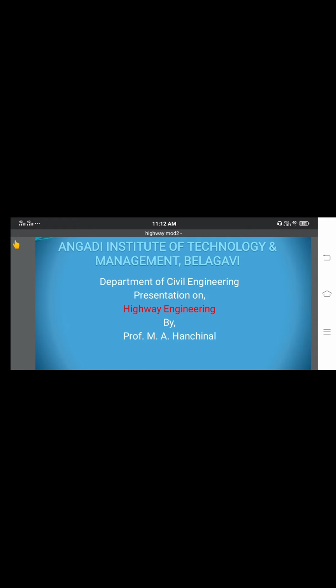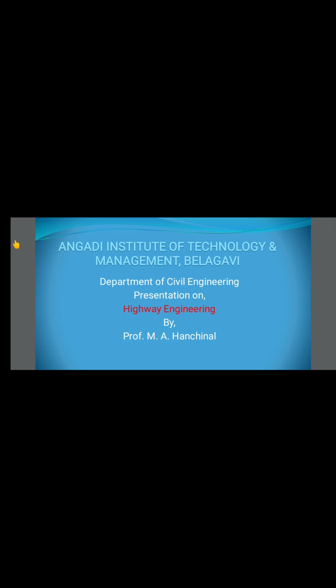Again, in highway engineering, we'll begin the next topic, that is highway alignment and survey. As you know, highway alignment means alignment. You have studied this in your survey also. In practical survey lab you did the alignment of the survey, and in theory you have also studied about the alignment. So here highway alignment is basically relating to that only.